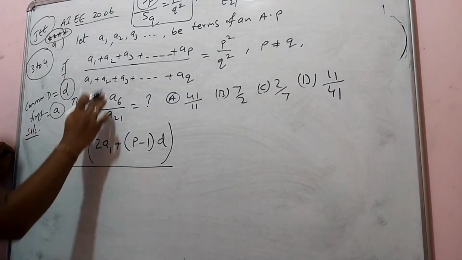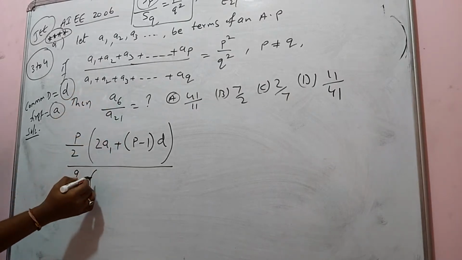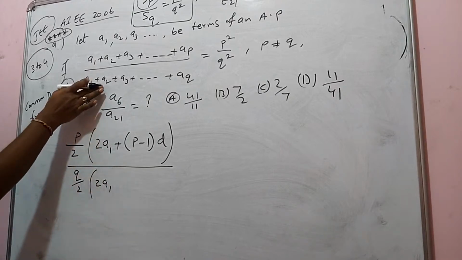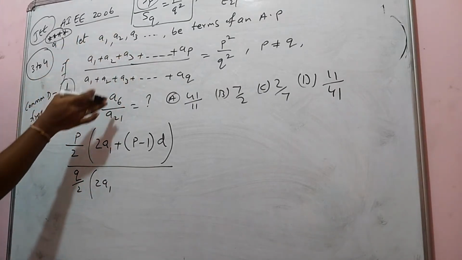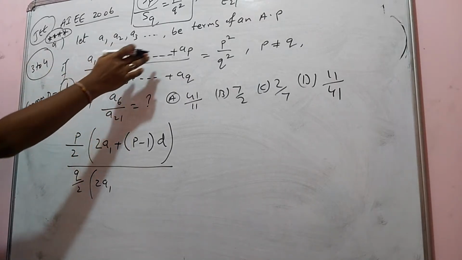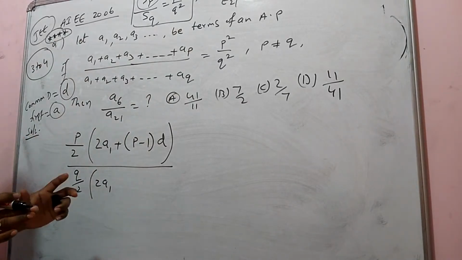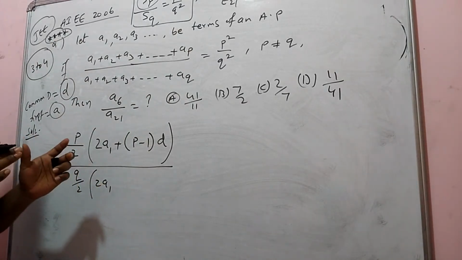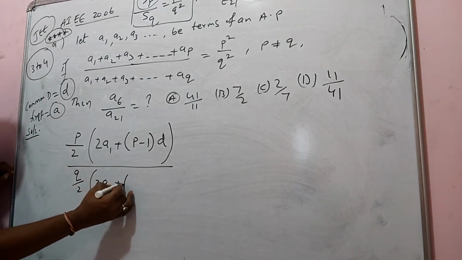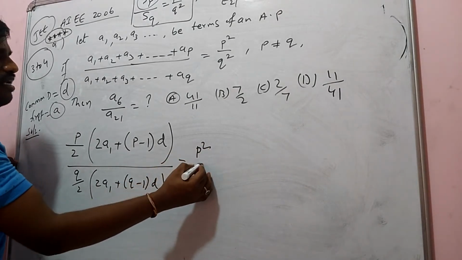So for the other one, I am going to get q by 2 into 2a1 plus q minus 1 into d. Tell me quickly, the first term is a1. See here, a1, a2, a3 are the same sequence, same series, same AP. But this is the pth term sum, this is the qth term sum. Are you getting it?